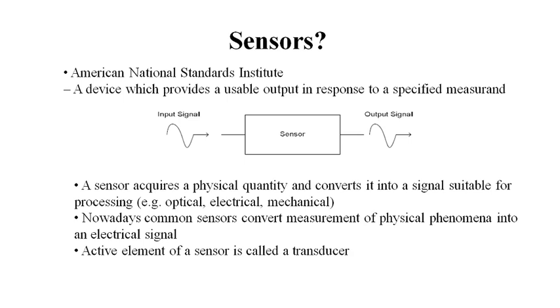An active element of a sensor is called a transducer. Now, a number of sensors are available in the market nowadays that are used in the Internet of Things. These sensors may be analog sensors or digital sensors. That means the output of your sensor may be analog or digital. Nowadays, digital output sensors are mostly preferable because output in digital form is always preferable when it will be interfaced with any processor or controller. So the active element of a sensor is called a transducer.